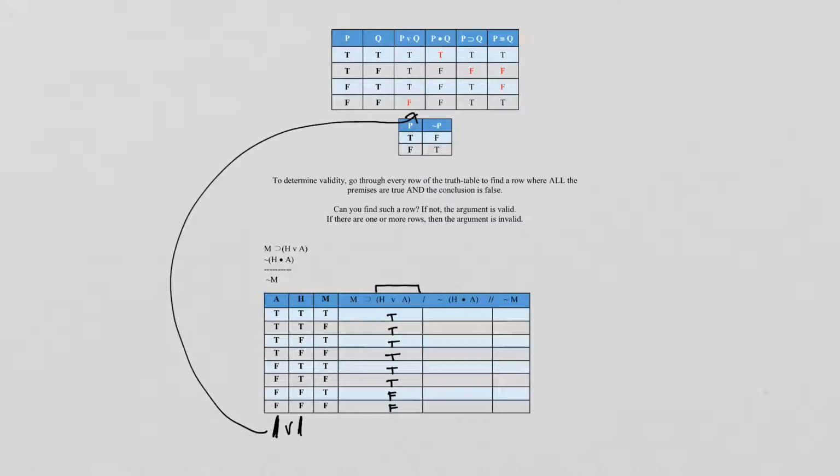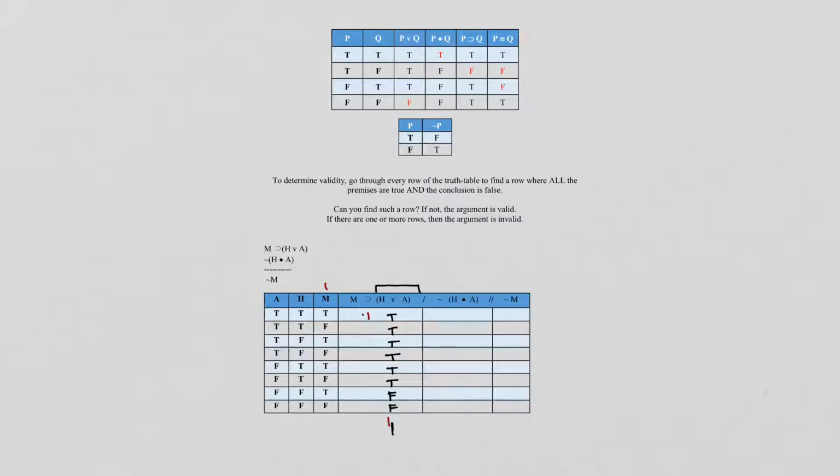Okay? Now I'm going to do the M column, and I'm going to bring it together with this column right here. So I'm looking right here, and I'm looking right here.